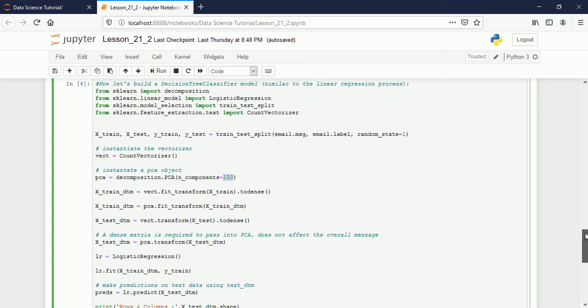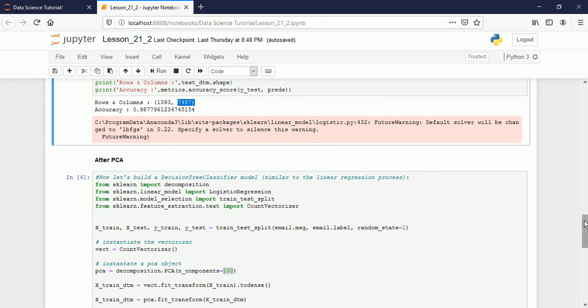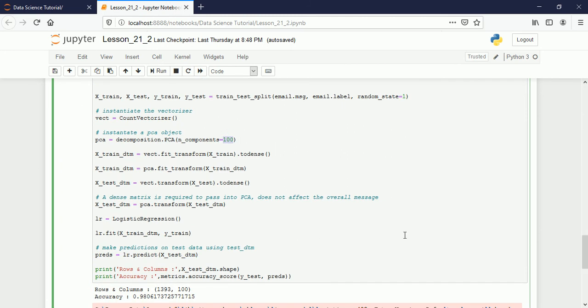From how much? From 7487 columns, I want to reduce it to how much? 100 columns. And then we will compare the accuracy, how the accuracy is increased or decreased, and then you will better understand that. So I am converting the data into the matrix.